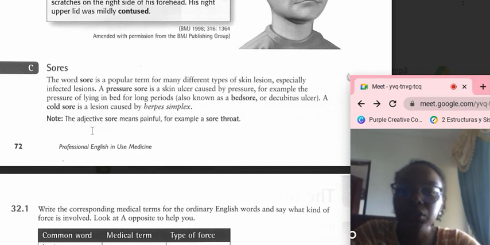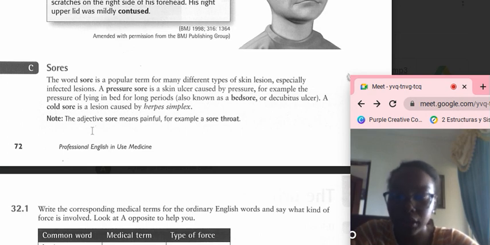Sores. The word sore is a popular term for many different types of skin lesions, especially infected lesions. A pressure sore is a skin ulcer caused by pressure, for example, the pressure of lying in bed for long periods, also known as a bedsore or decubitus ulcer. A cold sore is a lesion caused by herpes simplex.